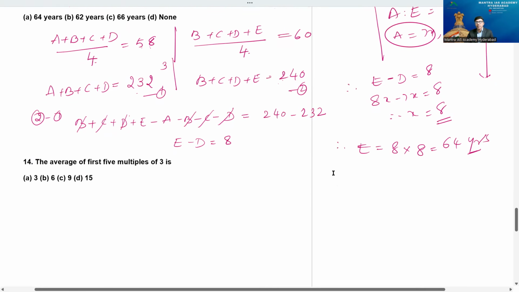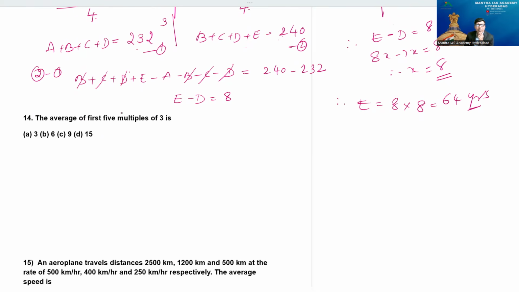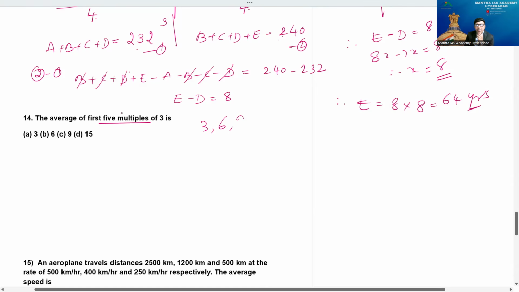Yeah, the 14th one, just observe here. The answer is, nice thing I want to tell you. Here, the average of the first 5 multiples of 3. First 5 multiples of 3, beta, means you know that 3 ones are 3, 3 twos are 6, 3 threes are 9, 3 fours are 12, 3 fives are 15.